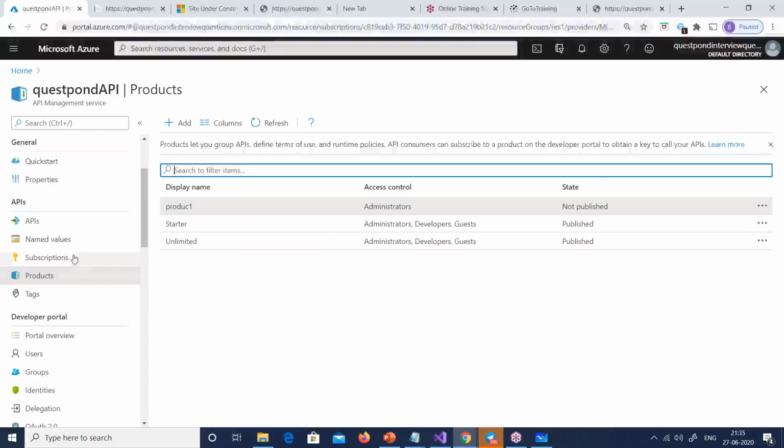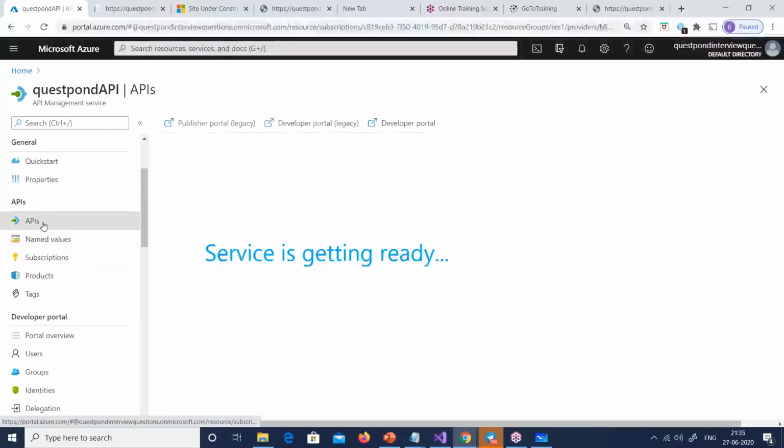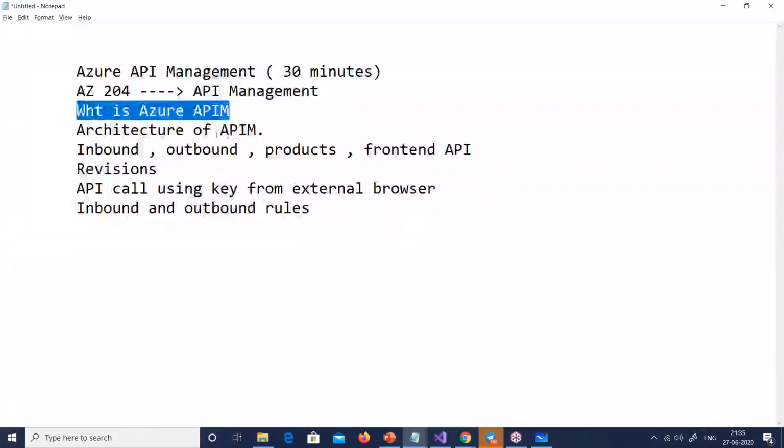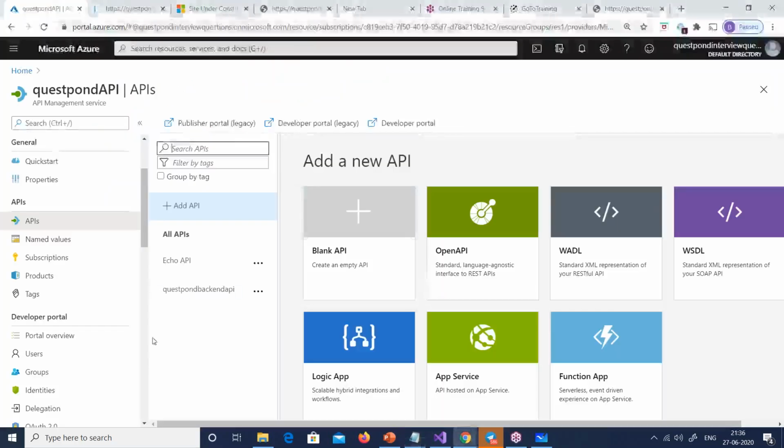So now let us look at the syllabus. I had some syllabus in mind today. The architecture of API, I've talked about inbound, outbound, products and front-end API. Oh, revision. This is a wonderful thing again. Let's talk about revision. I really like this revision.